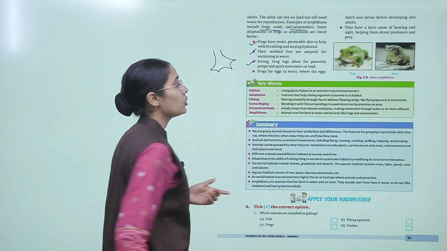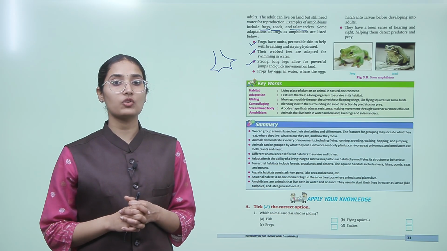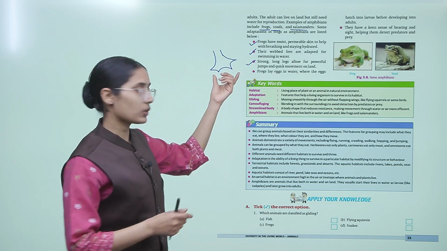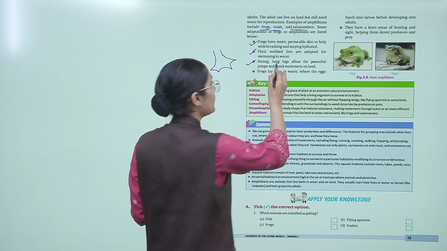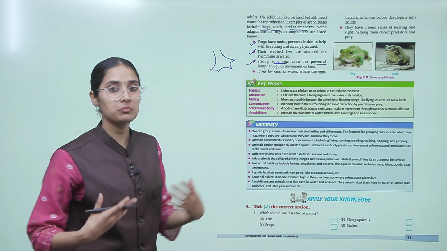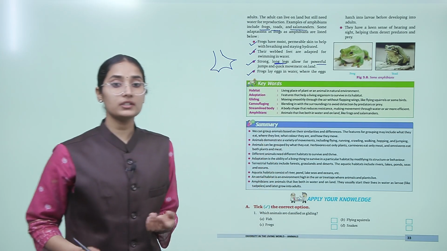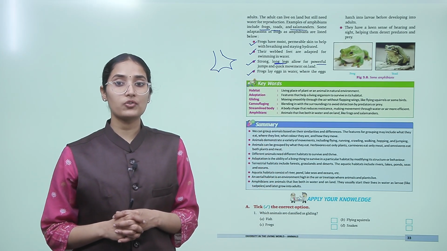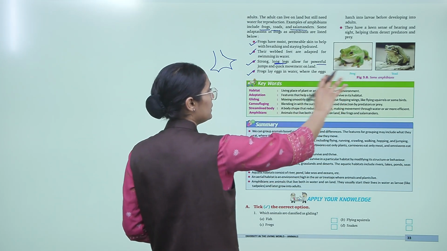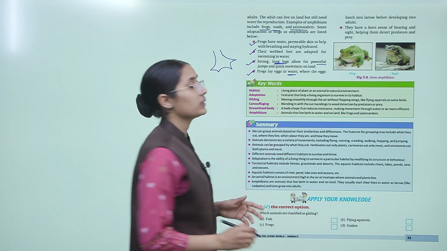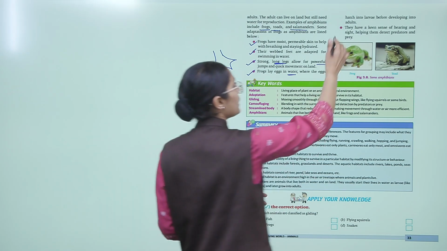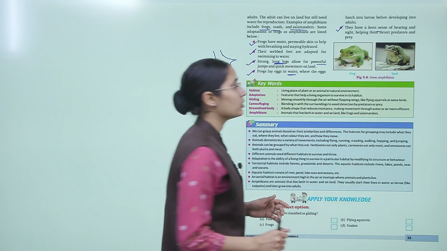Strong, long legs allow for powerful jumps and quick movement on land. So, in water they have webbed feet, but for land they have long and powerful legs also, so that they can jump and move. Frogs lay eggs in water where the eggs hatch into larvae before developing into adults, right? They have a keen sense of hearing and sight, helping them detect predators and prey. So they have a very good sense of hearing also, okay?